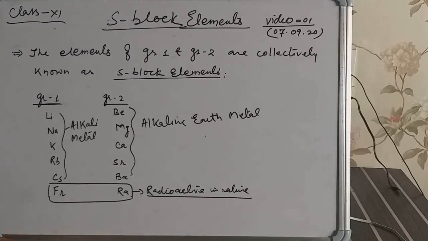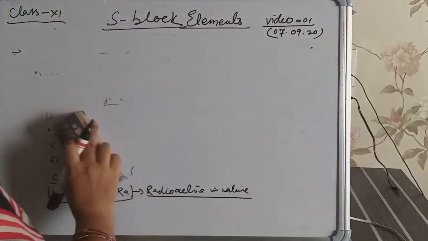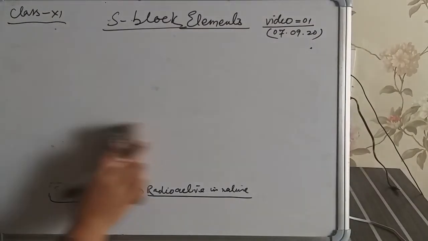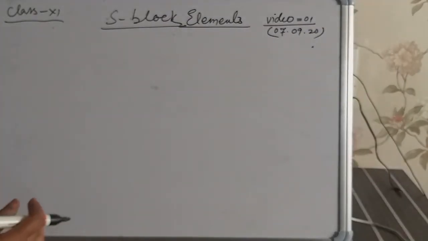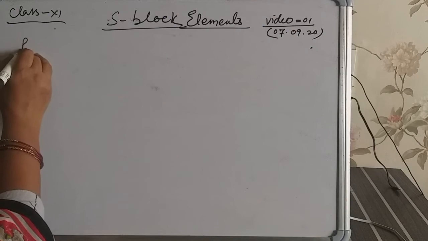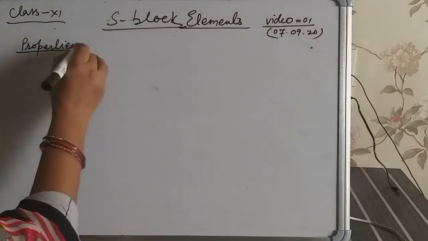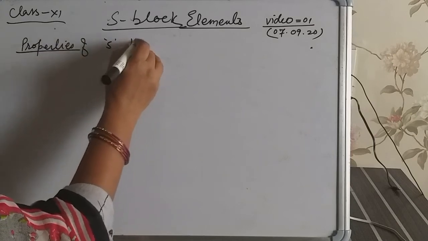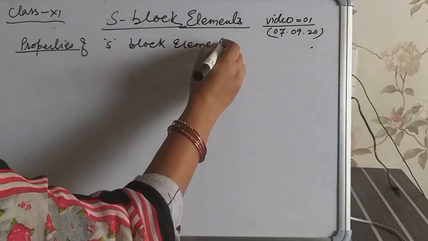So let's first discuss the properties of S block elements.